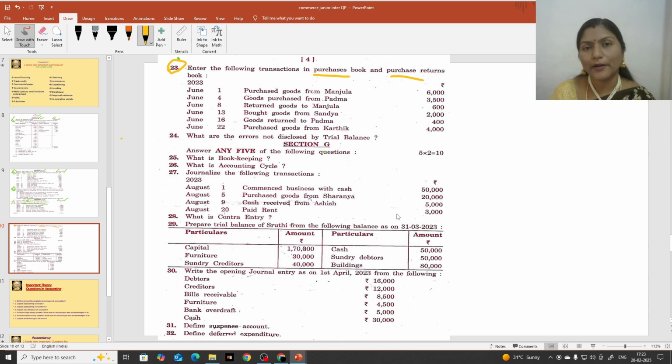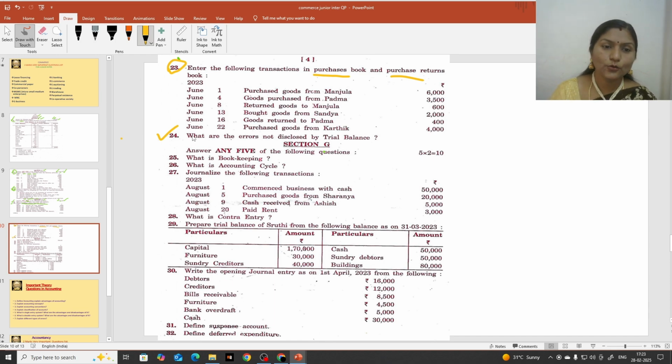So if you want to attempt only problems, you can attempt. It's your choice. You can select either theory questions or problems. And question number 24 is again a theory question. So this is an important question. You will get errors, what actually are the types of errors. Yeah, that is an important question.